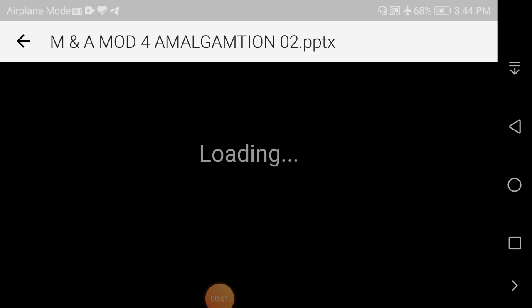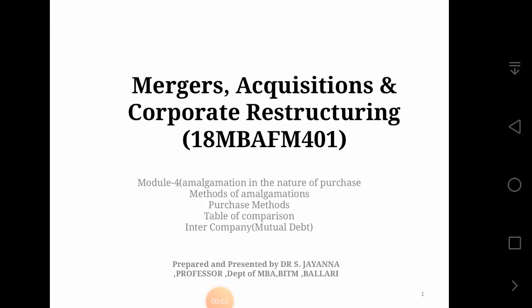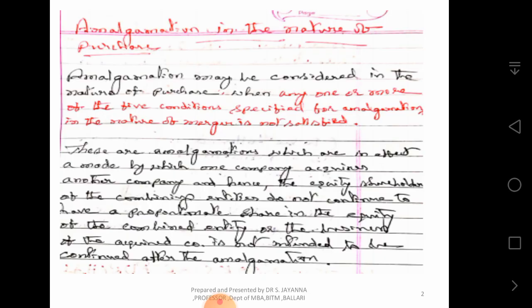Friends, you know that we were discussing types of amalgamation. As we have discussed, there are two types of amalgamation. First is amalgamation in the nature of merger, and second is amalgamation in the nature of purchase. We have also discussed amalgamation in the nature of merger already. Now let us discuss amalgamation in the nature of purchase.